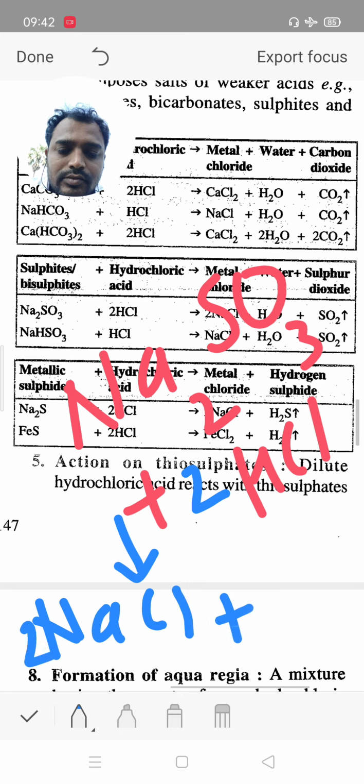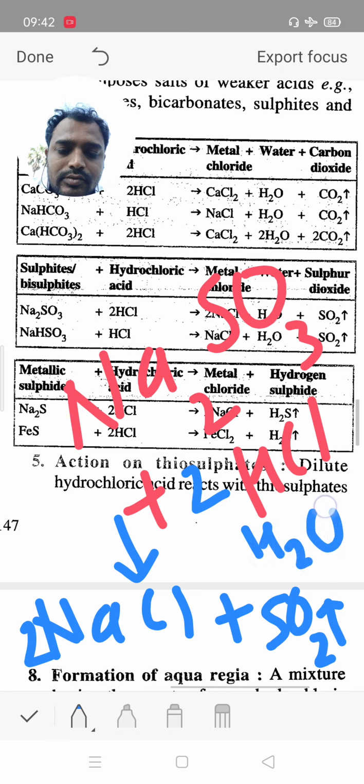Then in this reaction evolution of sulfur dioxide, and in this reaction there are 2 hydrogen and 1 oxygen, therefore as a byproduct water also. So when sodium sulphite reacts with hydrochloric acid 2 times, we get 2 times NaCl plus water and evolution of sulfur dioxide.